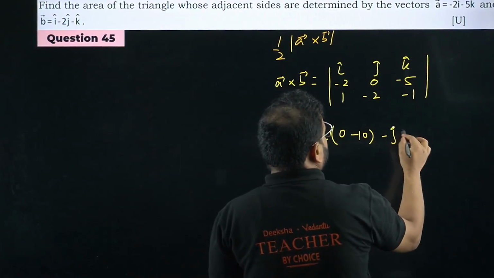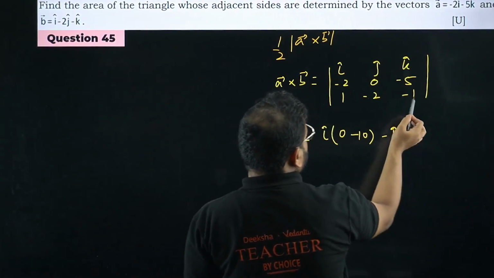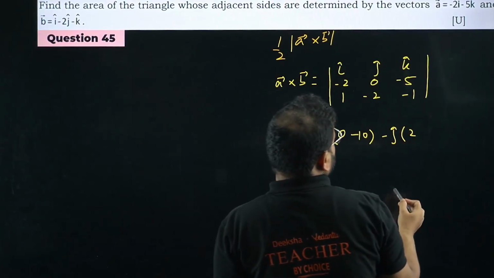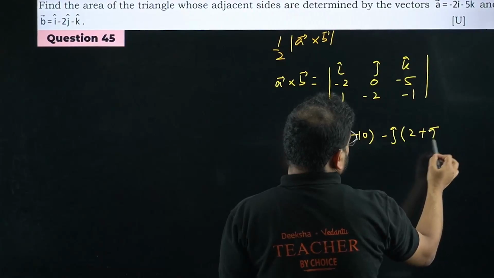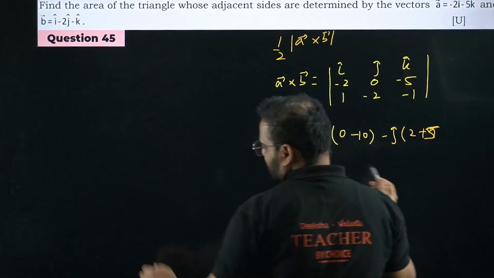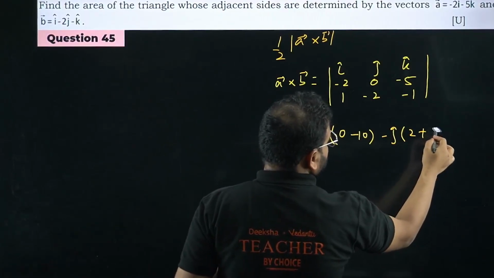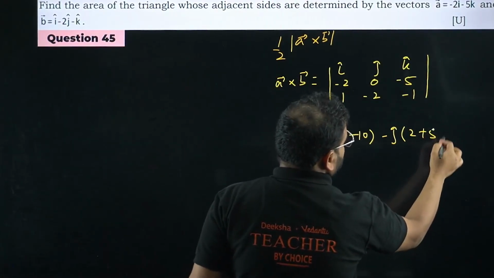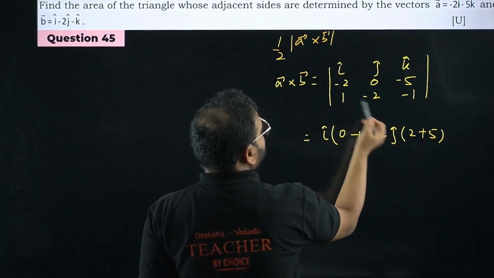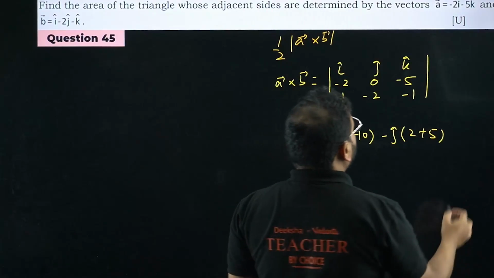Next we'll have J cap, which will give me plus 2. Please check, plus 2 minus of minus 5, so plus 7. There's a difference, one second, sir. I'll show you over here. Minus 1 into minus 2 is plus 2. 1 into minus 5 is minus 5. Subtraction will make it positive, that's a plus 5. What am I getting now?